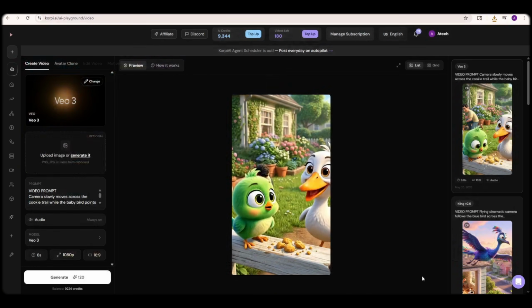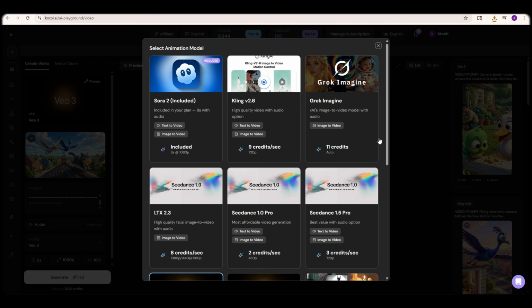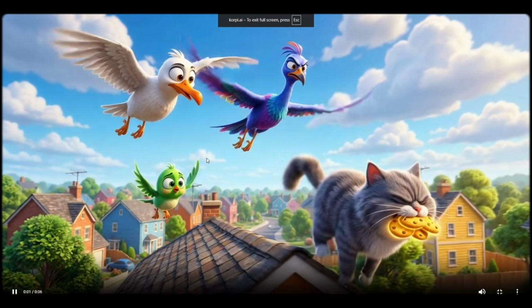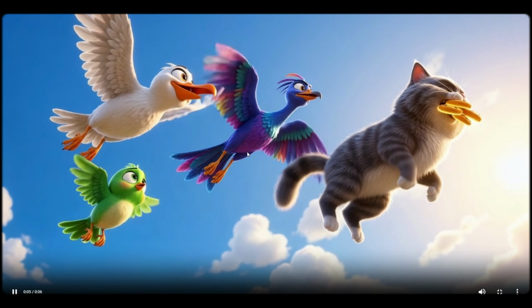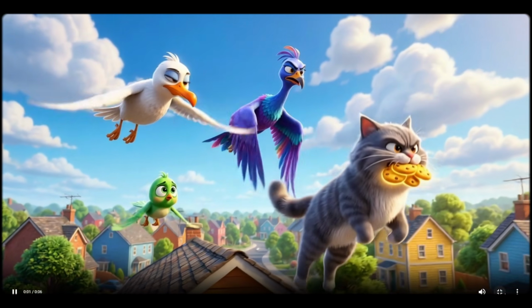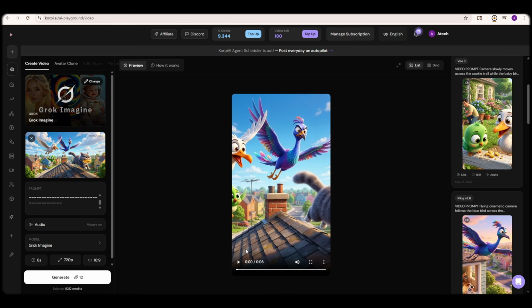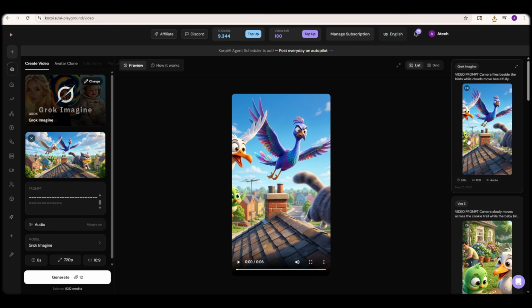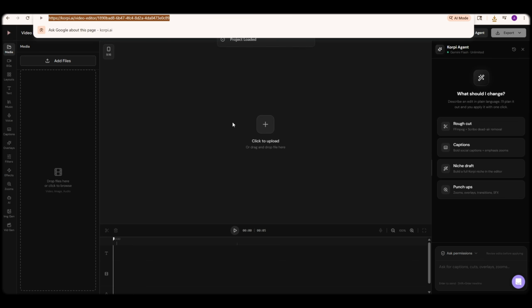Now finally, I'll select my last image, and this time I'm going to test the Grok Imagine model as well. I'll click on Generate, wait a few moments, and now you can also see the Grok generated result on your screen. So basically viewers, whether it's Kling, Grok, VEO, or image generation tools like Nano Banana, Corpy AI performs incredibly well in every category. Today I generated high-quality images, cinematic AI videos, and tested multiple advanced models all inside a single platform. And honestly, everything worked amazingly well.